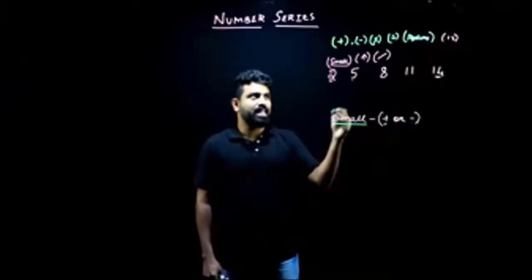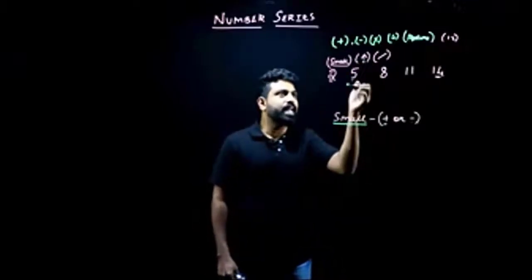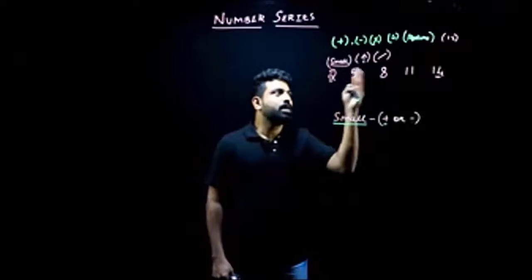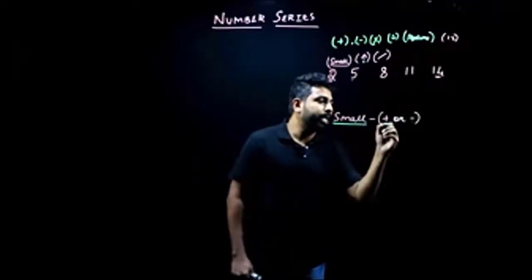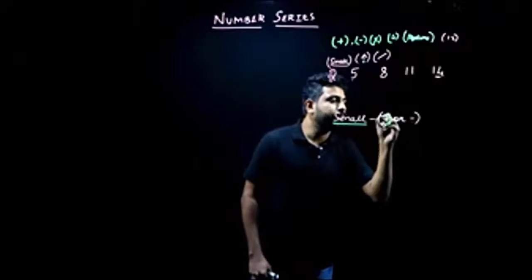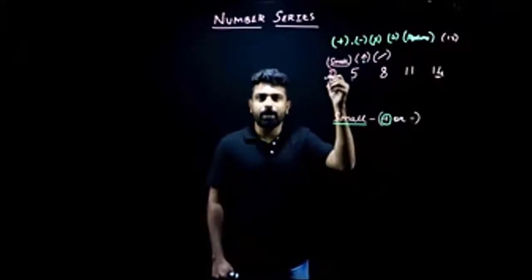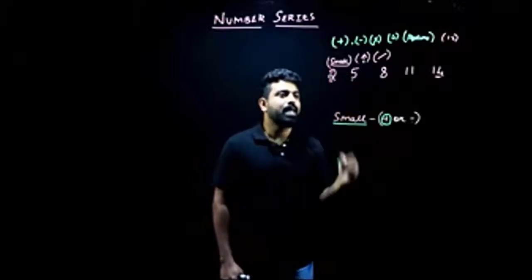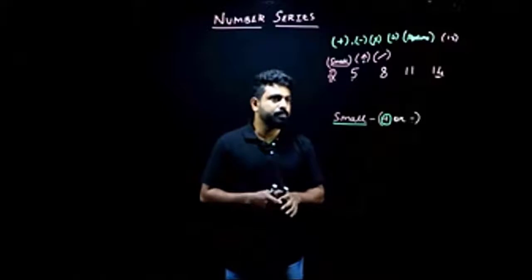What will be the second step? It is increment. Since the second term is increasing compared to the first term, and the third term is increasing compared to the second term, we have to use addition here. Because if I add some number to my first term, only then can it increase and become my second term. Am I clear, people?